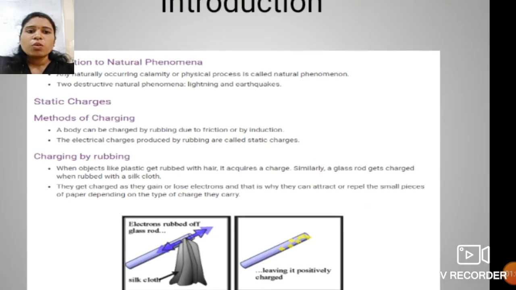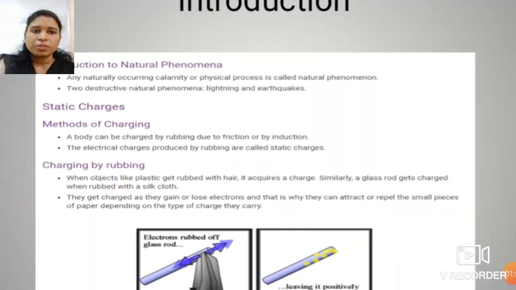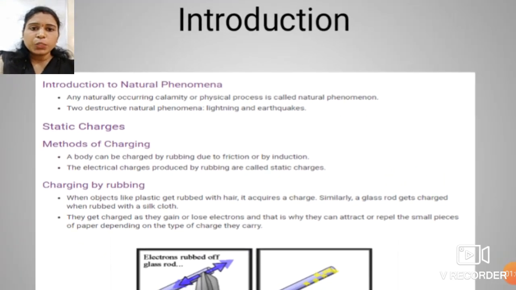See students, what is a natural phenomenon? I tell you that lightning is a natural phenomenon. How, we will see in our upcoming slides. But before this, we have to understand the definition of natural phenomenon.